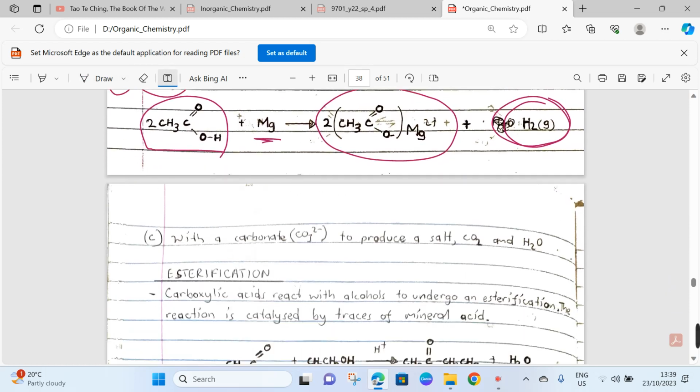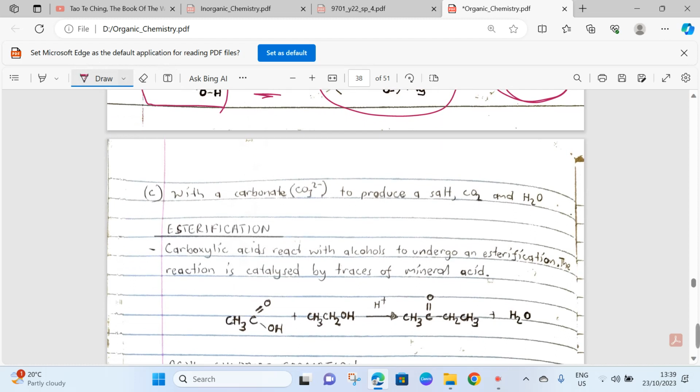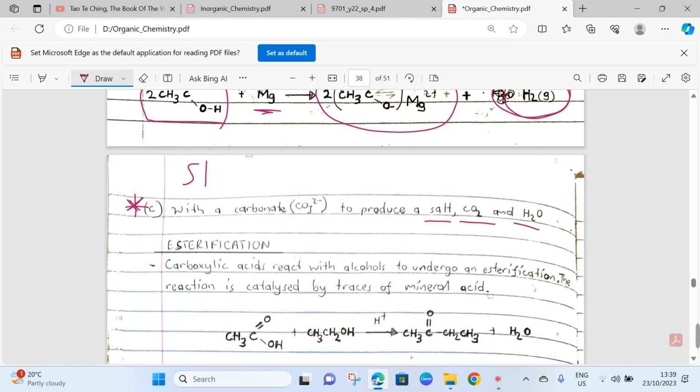I don't think there's anything new here. Now here is a takeaway, and nice to know. Carboxylic acids being acids, they react with carbonates to produce a salt, carbon dioxide, and water. You may also make a contrast with phenol. Carboxylic acids tend to be stronger than phenol, but phenol is not able to liberate carbon dioxide from carbonates. Carboxylic acids are stronger than what? Than phenol. Okay?